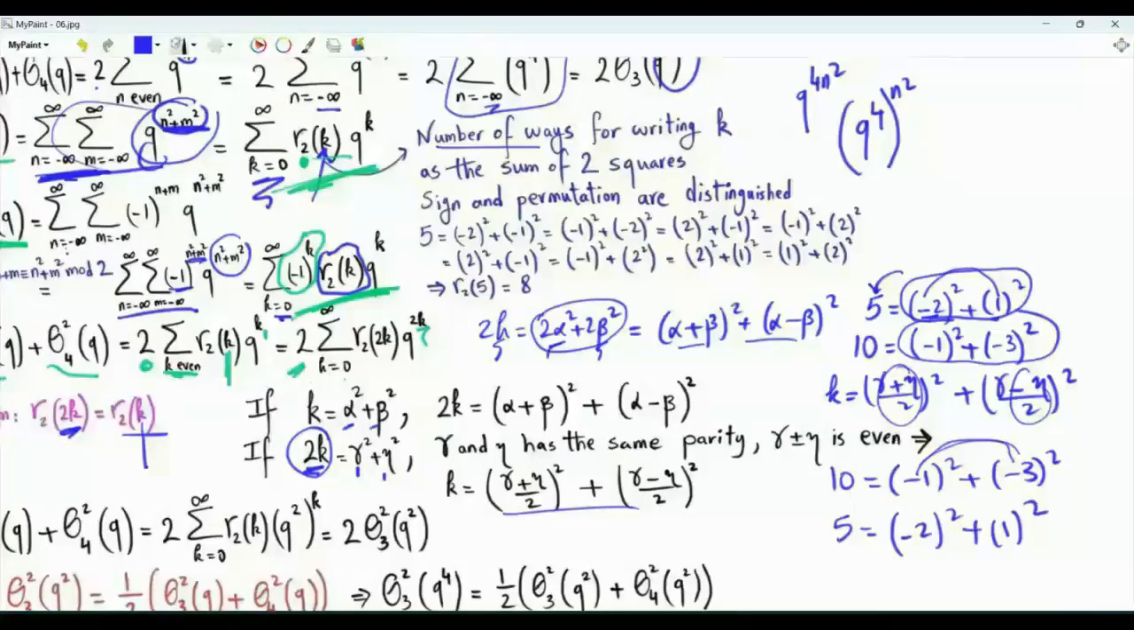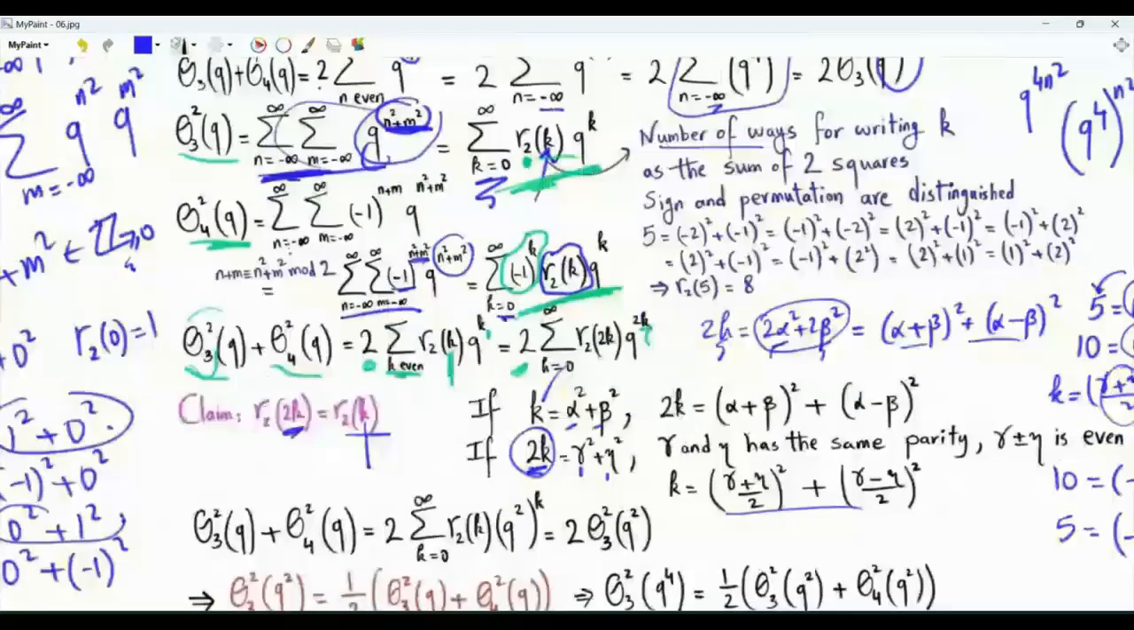For every way of writing down k as the sum of two squares, there is a corresponding way of writing 2k and vice versa. We can find a bijection between the ways for expressing k and the ways for expressing 2k as the sum of two squares. The conclusion is the function r sub 2 of 2k is equal to r sub 2 of k. What is the benefit of this result here?